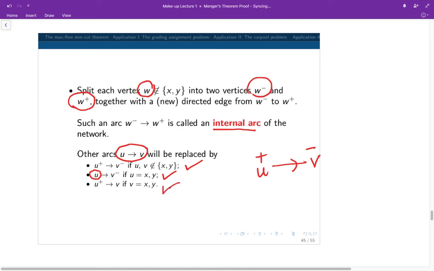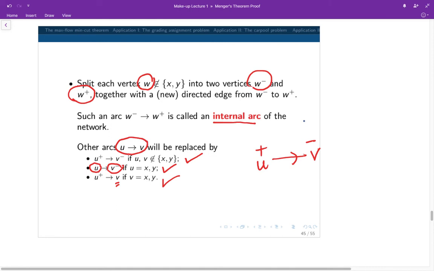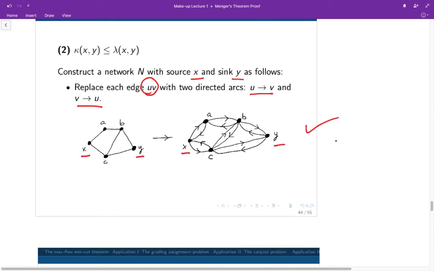In the last case, when the vertex V is the source or the sink, then the arc will be replaced by an arc directed from the plus vertex to the vertex V. I guess it will be easier if we look at this using one example.